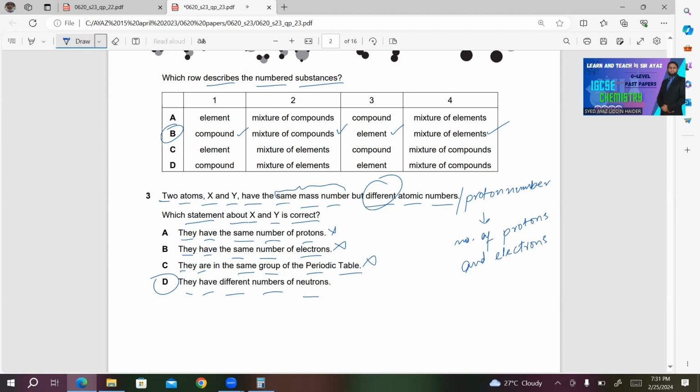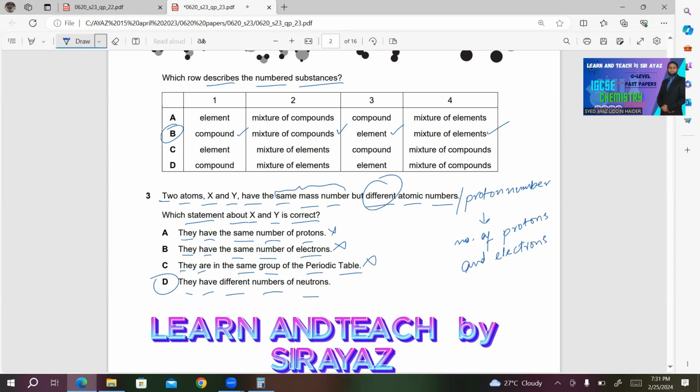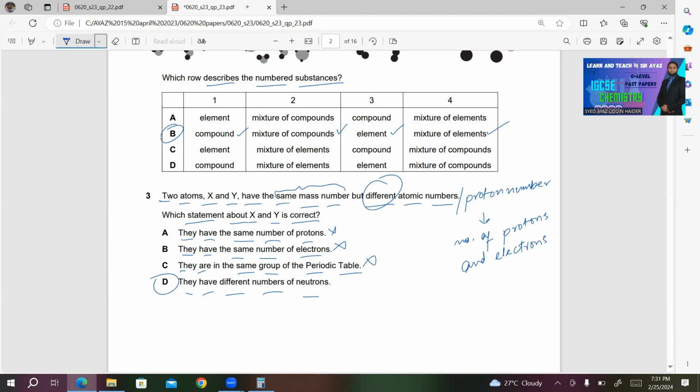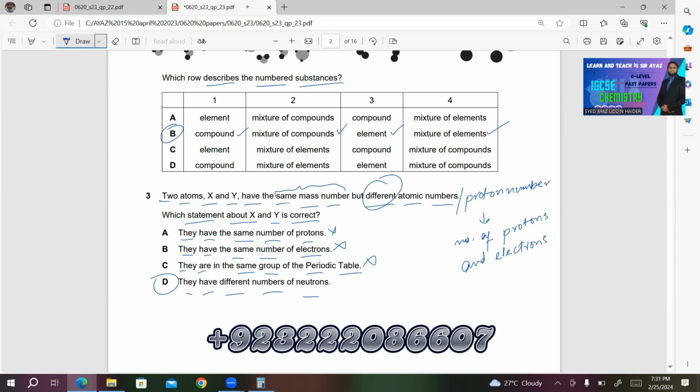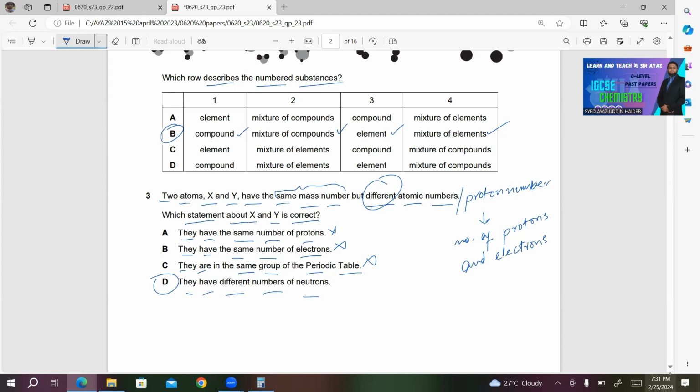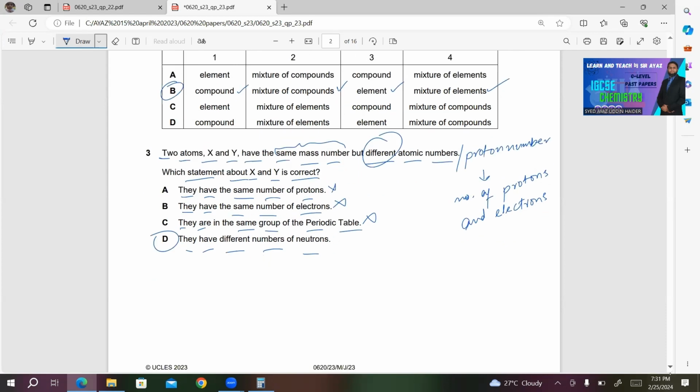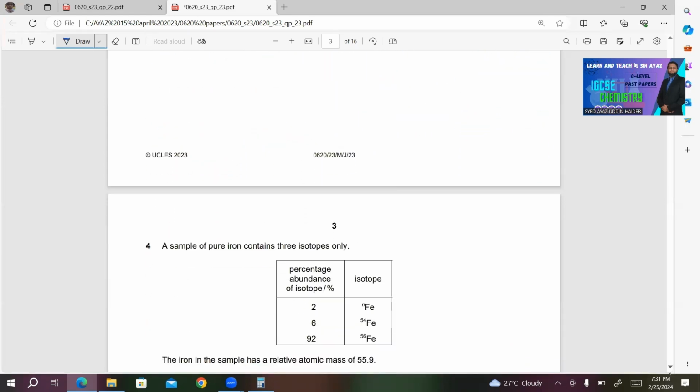The isotopes have different number of neutrons, and after adding up the different number of neutrons, that is the AR, you will get the mass number. They have different number of neutrons in case of isotopes.